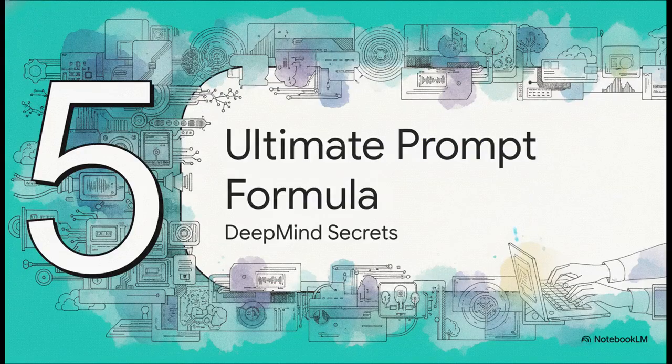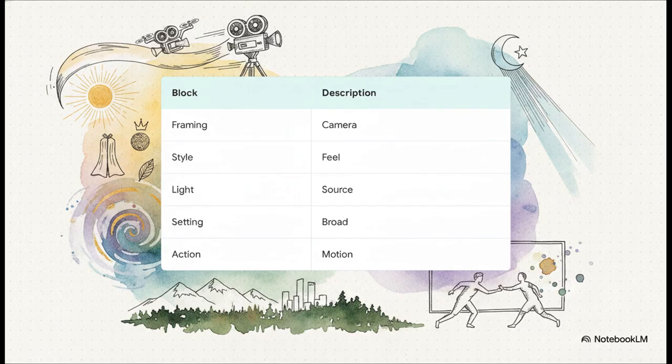Okay, it's Section 5, the ultimate prompting formula, DeepMind's secrets. So the actual engineers at Google DeepMind, the folks who built the Omni model, released an official guide on exactly how this engine wants to be spoken to. They break Omni prompting down into 5 core building blocks. First up is framing and motion, so telling the camera to glide or rush in or do a close-up. Second is style, and you want to keep this simple, like realistic or majestic.